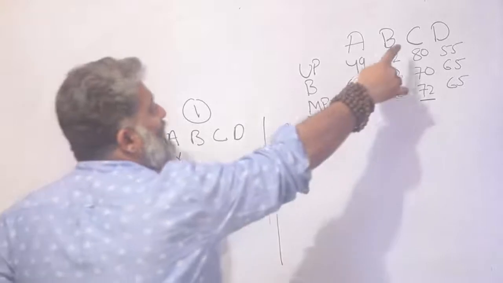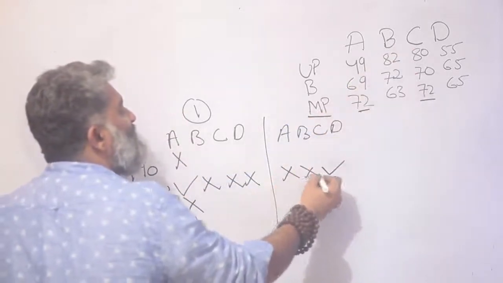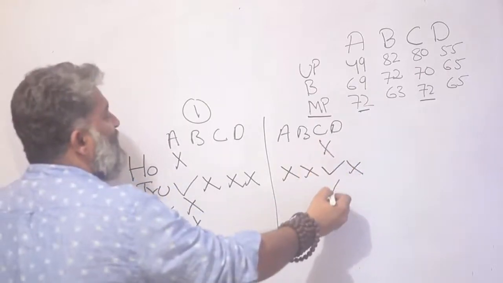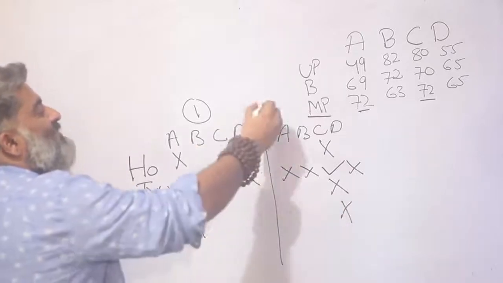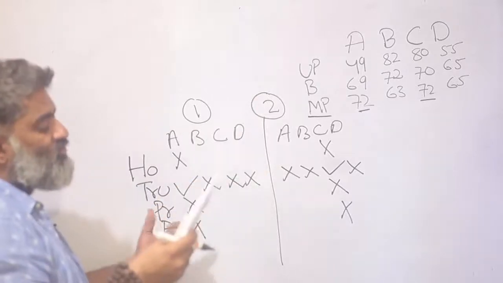So in the other story, I will say C is the truthful one. So C is truthful, that means none of the other firms are truthful. And that also tells me C can't be honest, C can't be profitable, and C can't be aggressive. So very much the same story. The moment I look at the first piece of information, I know there are two versions of the story possible.